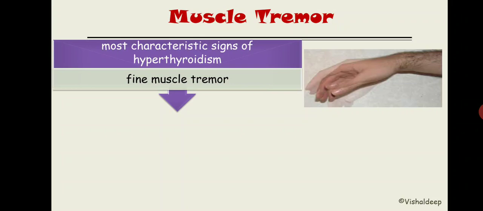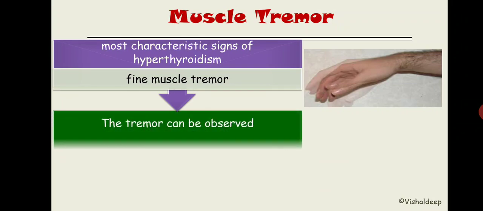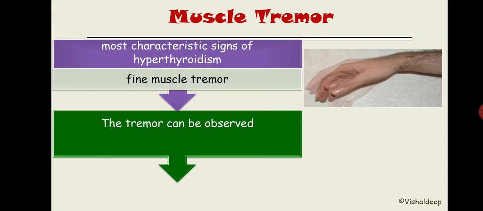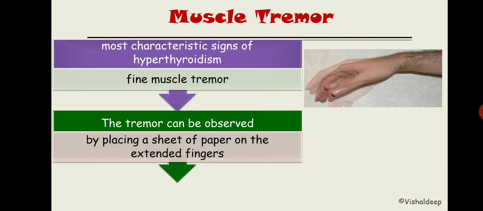Now the tremor that we are going to learn today is the fine muscle tremor that happens in hyperthyroidism. Now, how can you identify the person having tremor? Tremor can be observed by placing a sheet of paper on the extended finger. You have to make sure that the person extends his finger and you put a piece of paper. If that piece of paper is vibrating or shaking, then the person has fine muscle tremor.